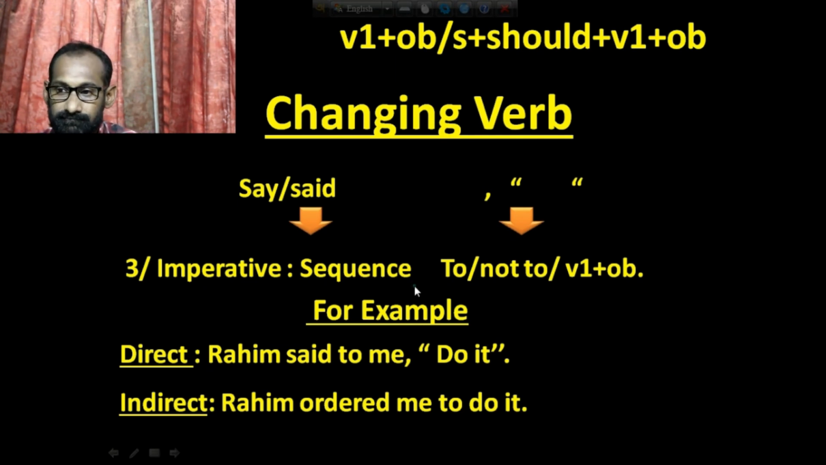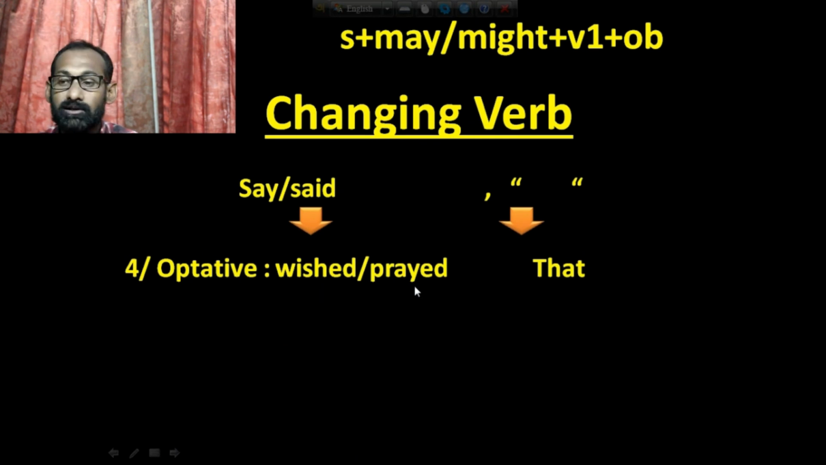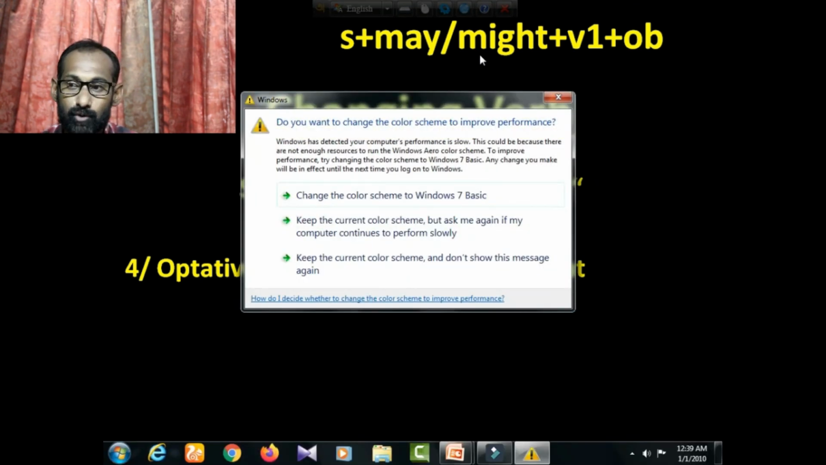Then optative sentence, it is very important. Actually you have to use wished or prayed instead of say or said. And then you have to use that instead of inverted comma. The next structure will be subject plus may or might. You can use may for present tense and might for past tense. That means the structure will be subject plus may or might plus verb 1 plus object.